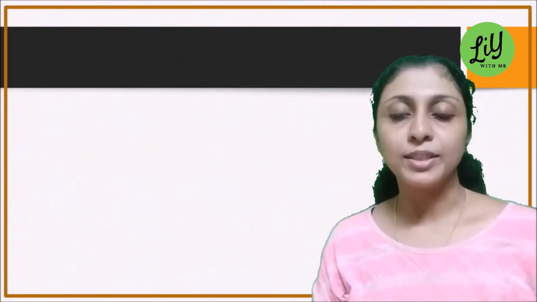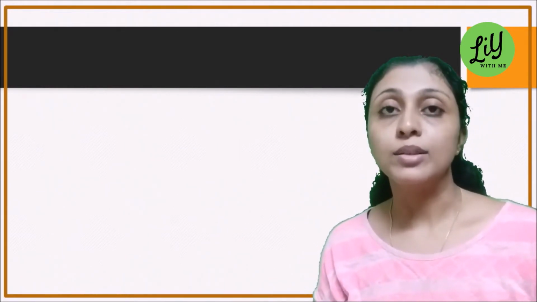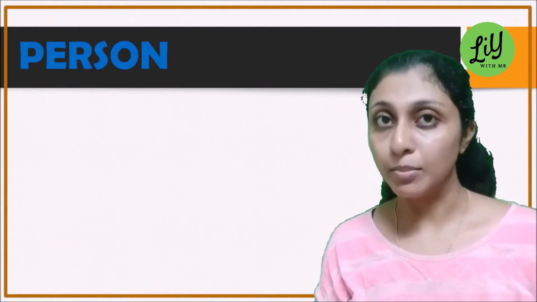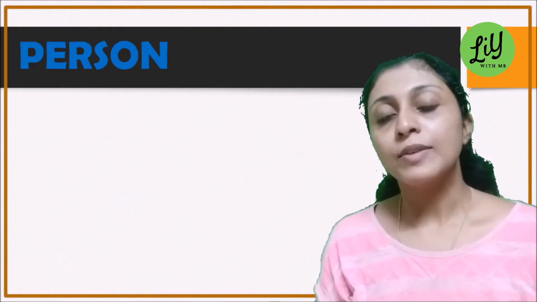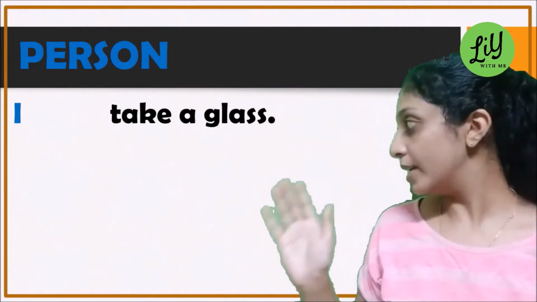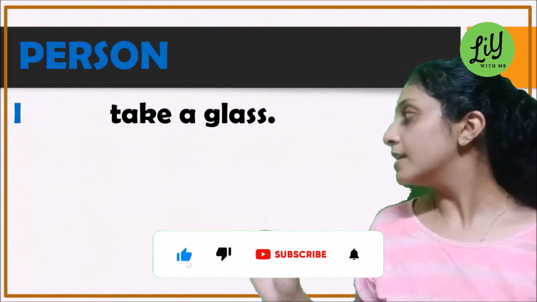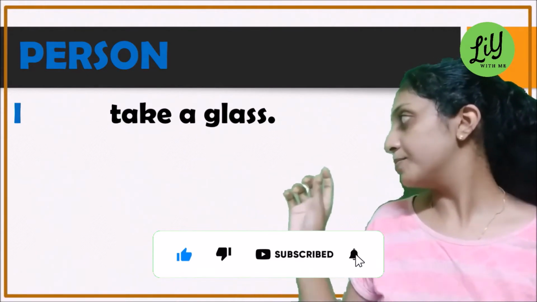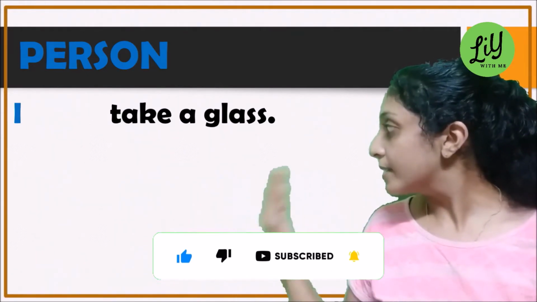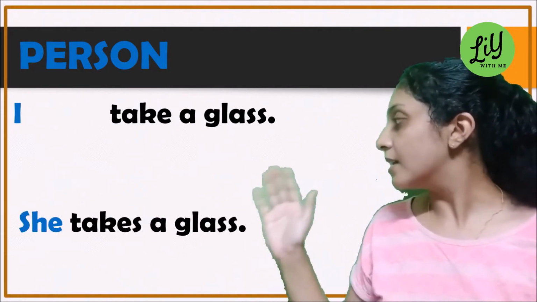The next property that I would like to share with you is that the verb should agree with the person as well as in number. So if I say, "I take a glass." So here, I take a look at the verb here. It is just take. Whereas if I have another sentence that says, "She takes a glass."